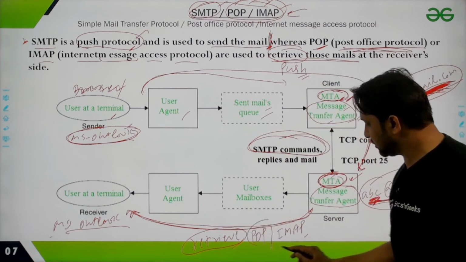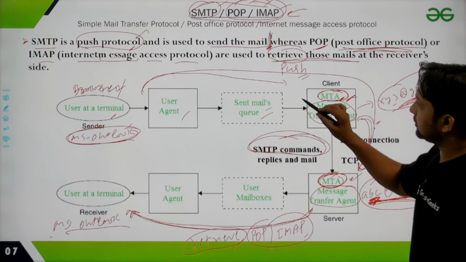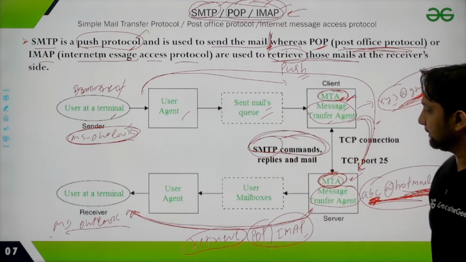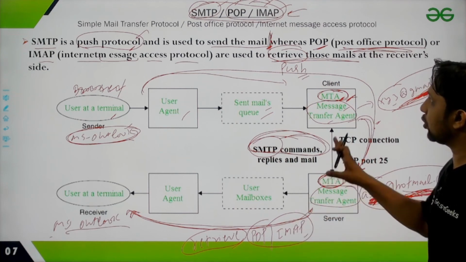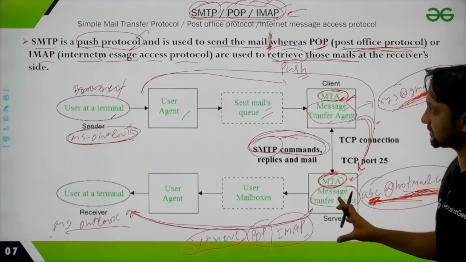The receiver is using these two protocols, and to push the data, the sender is using the SMTP protocol. So this is how the SMTP, POP and IMAP protocols work.